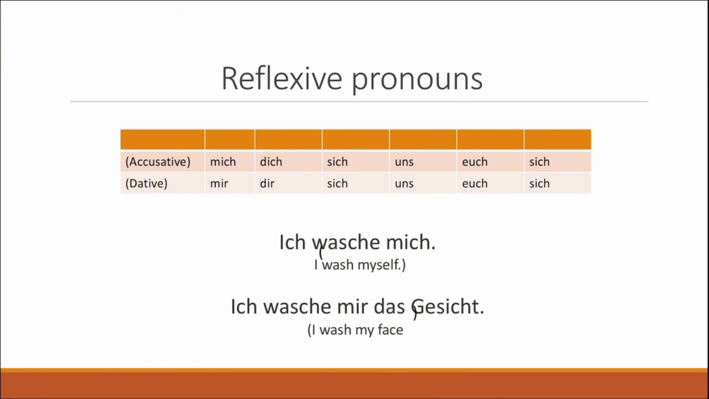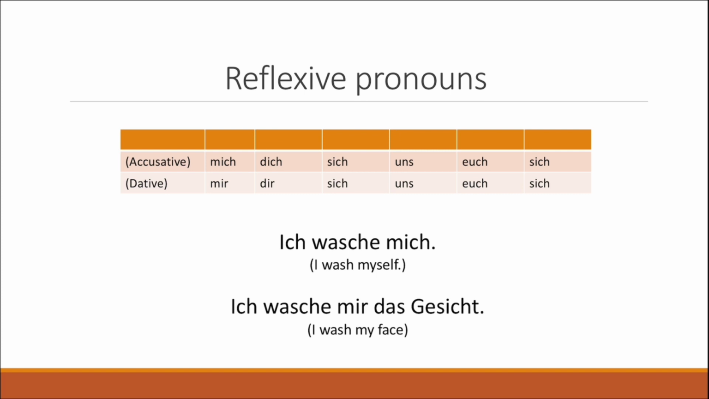I'll show you two examples so that you can better understand the difference between the accusative reflexive pronouns and the dative ones. Ich wasche mich is the first sentence and it means I wash myself. And here you can see how mich is the direct object of the sentence as it reflects the action of washing myself. In the second sentence, however, you can see ich wasche mir das Gesicht.